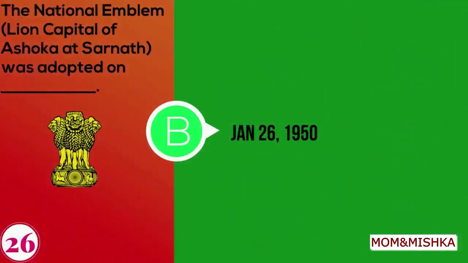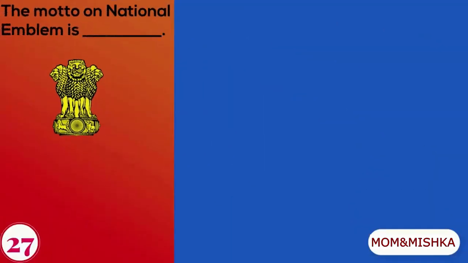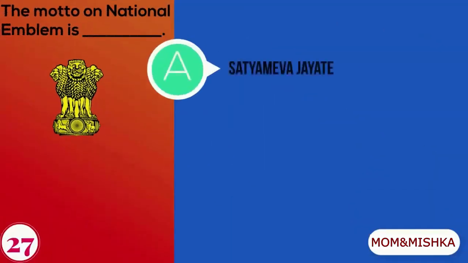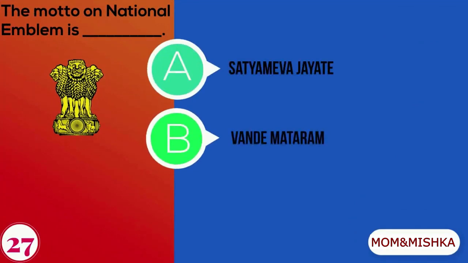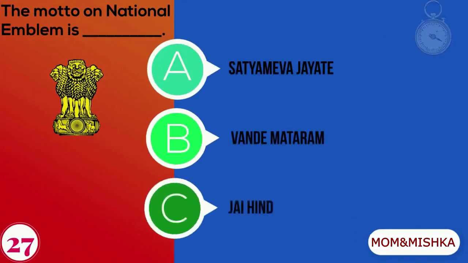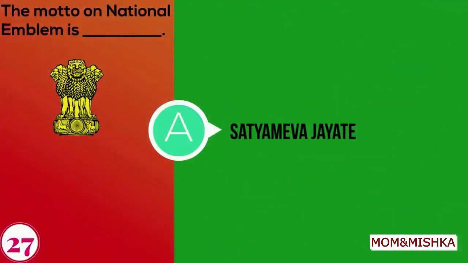The national emblem, lion capital of Ashoka at Sarnath, was adopted on January 26, 1950. The motto on national emblem is A. Satyamev Jayate, B. Vande Mataram, C. Jai Hind. The motto on national emblem is Satyamev Jayate.